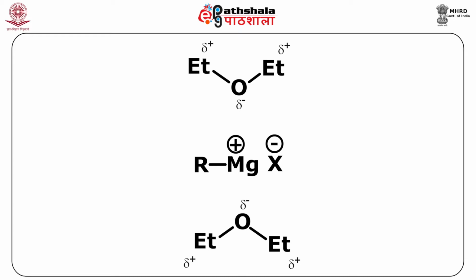Another reason for ethers being good solvents for Grignard reagents is that the MgX bond is ionic and thus benefits greatly from being effectively solvated. The formation of ions in very non-polar solvents, where they should not be effectively solvated, is very difficult. Ethers are surprisingly good at solvating cations because the CO bond is relatively polar, thus allowing the oxygen end of the ether dipole to solvate and stabilize electrostatically the magnesium ion, as you can see here.